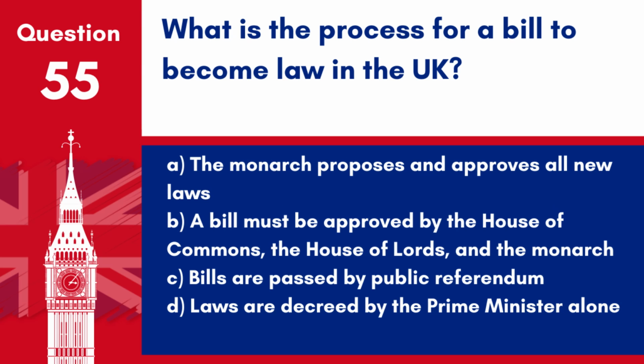Question 55. What is the process for a bill to become law in the UK? A. The monarch proposes and approves all new laws. B. A bill must be approved by the House of Commons, the House of Lords, and the monarch. C. Bills are passed by public referendum. D. Laws are decreed by the Prime Minister alone. Answer: B. This is the traditional legislative process in the UK.